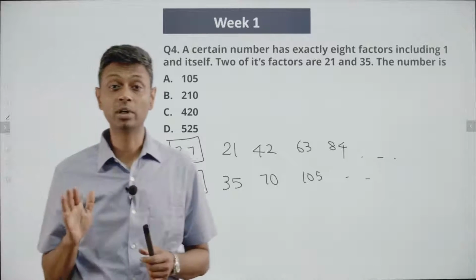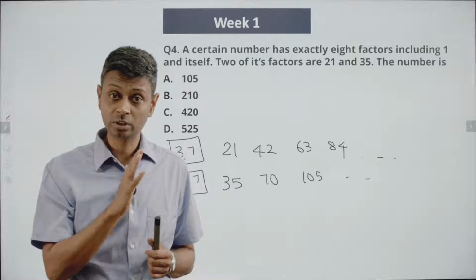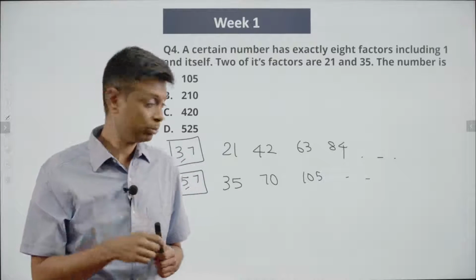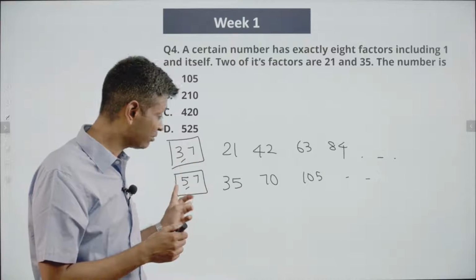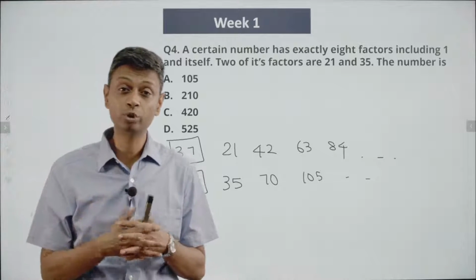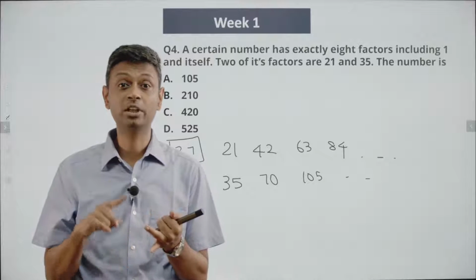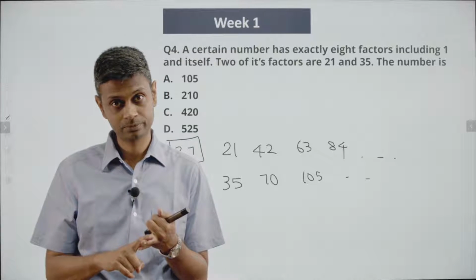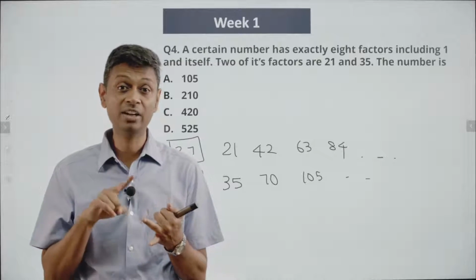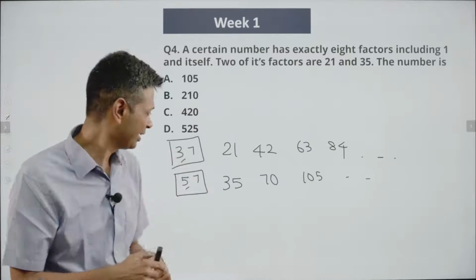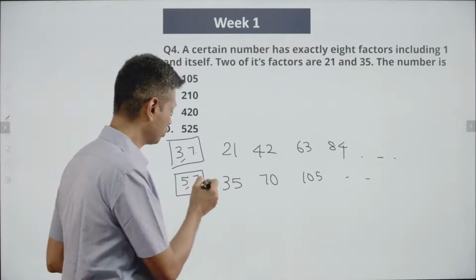So our number, based on the information given to us, is a multiple of 3 and 7, and of 5 and 7. Put these two pieces of information together. 7 is sitting in both of these places.